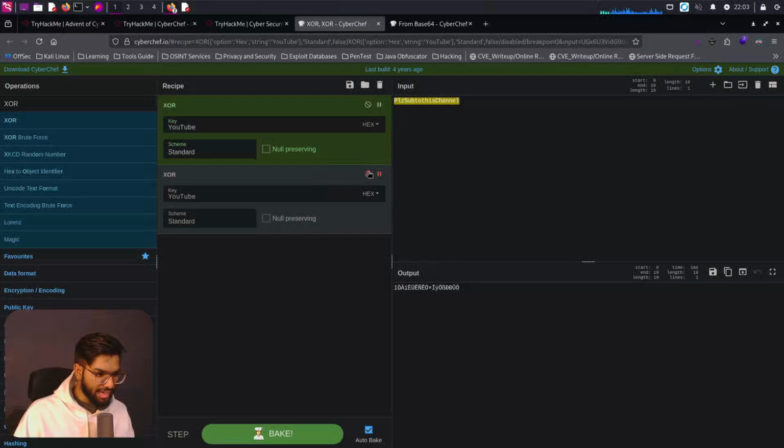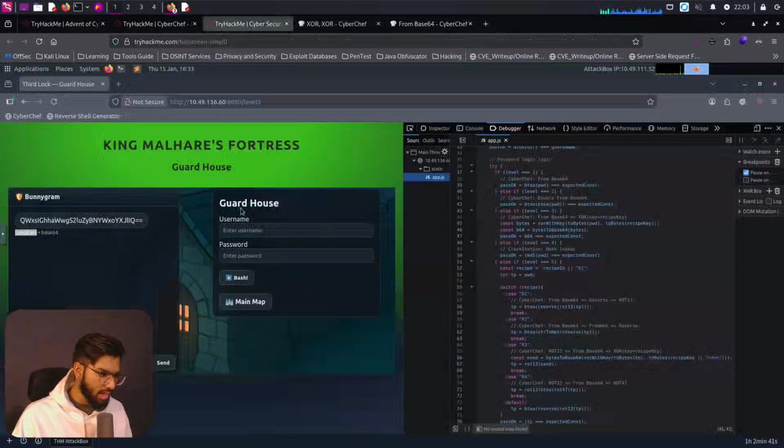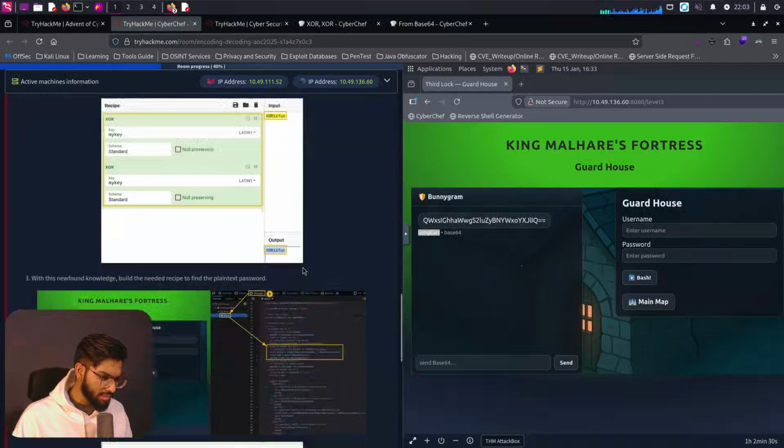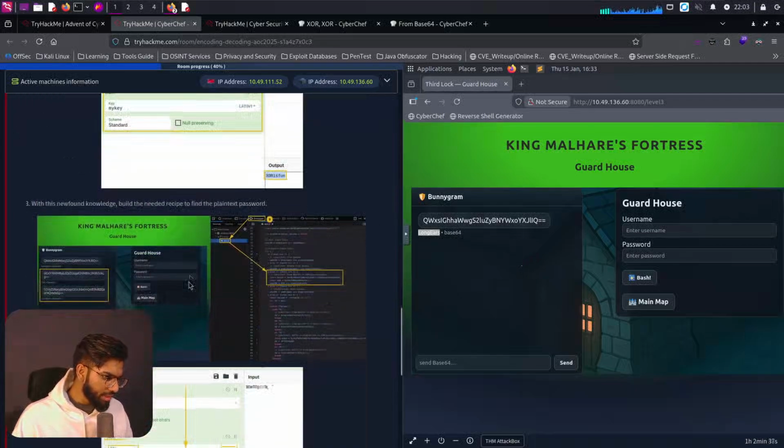In terms of the second XOR that we are passing in here, it's taking the output from here and then again XORing with the same key which we have found and giving back the original text here. So it's going to encode this with the XOR logic, and again it's going to encode the same thing with the same key. So we get back the entire content in the same format. So we'll be using the same logic to decode the contents there. But let's also read through the content here.